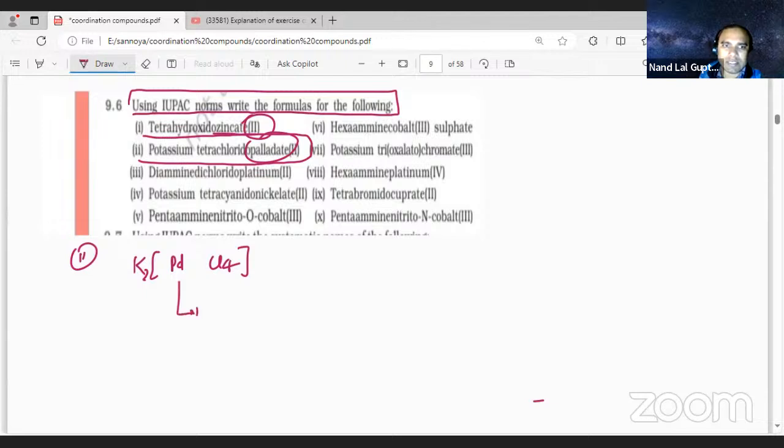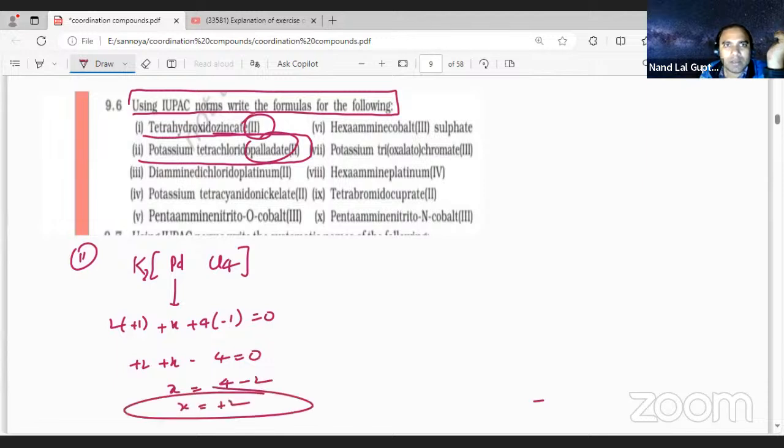Here you can consider the metal to be X. If you are facing confusion here, we can do the oxidation number calculation. X plus 1 multiplied by 2, 4 multiplied by minus 1 equal to 0. So plus 2 plus X minus 4 equals 0. X is equal to 4 minus 2, X is equal to plus 2. So this is correct, plus 2 is coming. Now the third one.